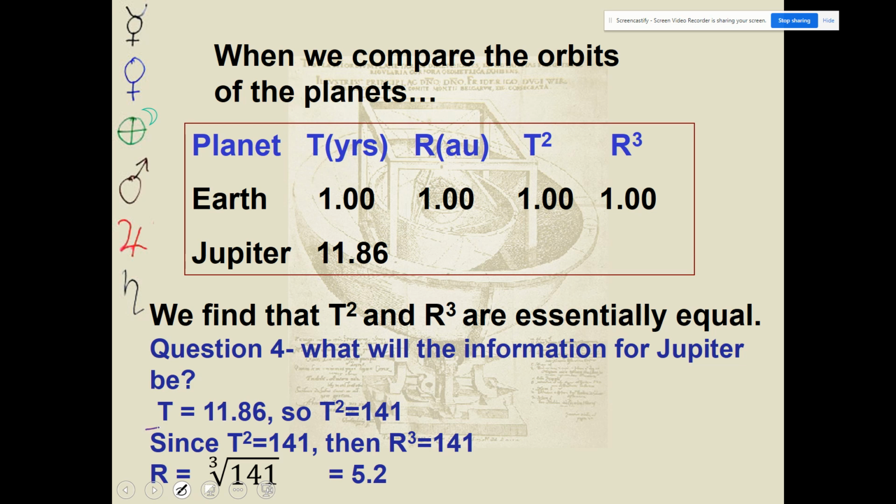First off, put in the t is 11.86, so t squared is 141. If t squared is 141, because that's equal to r cubed, that's also 141. Okay? And so to get this number here, I just basically take the cube root of that, and it ends up being 5.2.